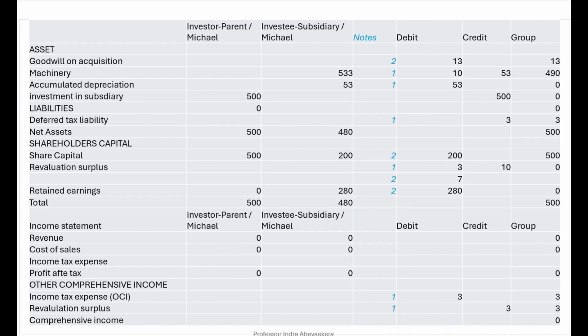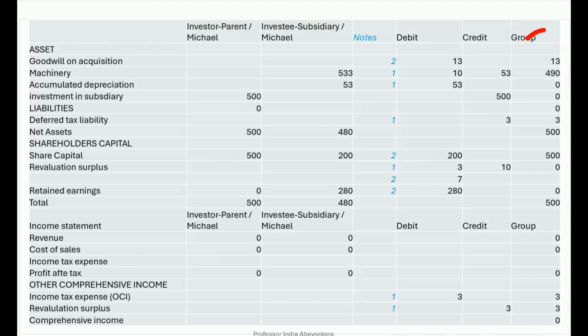The machinery is now 490 million revalued amount, and there is deferred tax liability of 3 million, which is a credit, and then Michael's share capital of 500 million. Now 500 million is credit, and then we add up the balance sheet assets minus liabilities.